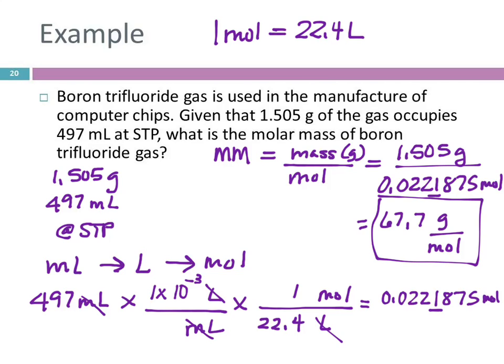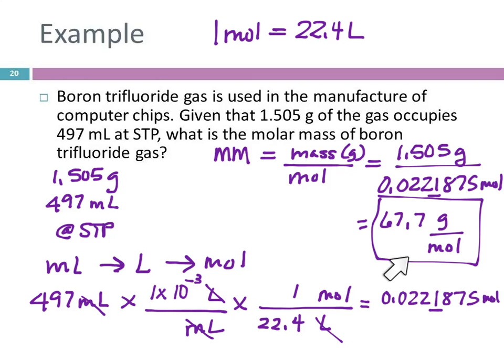Is that a reasonable molar mass? You have a question? Well, from its name, we could figure out the formula. But if they didn't give you the formula, from this information, the mass and the volume that it occupies, you can calculate the molar mass. And there are some situations where you need to do things like that. But you're right, you could do boron trifluoride is BF3, and you could just calculate it from the periodic table.